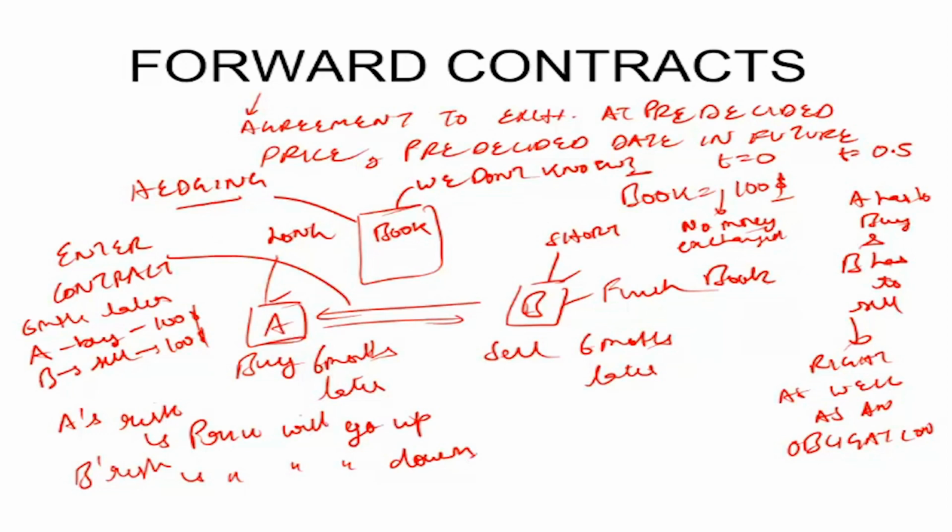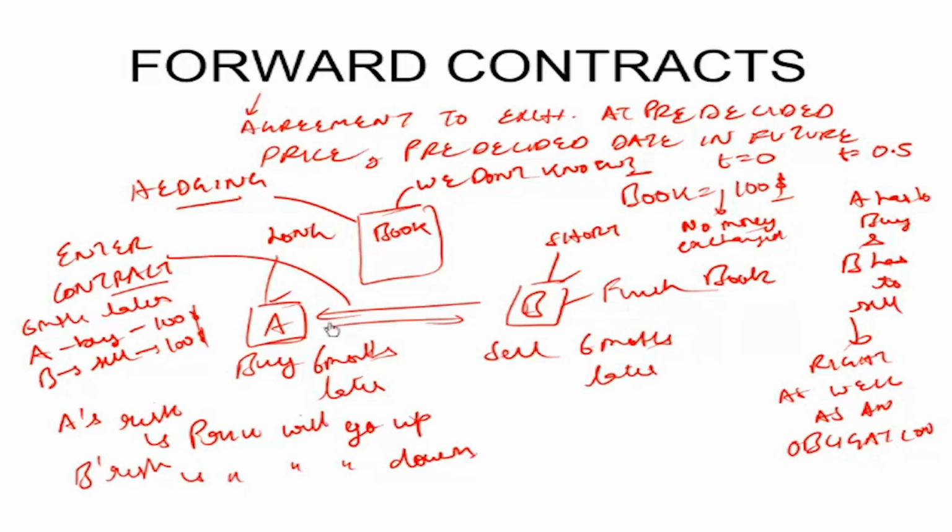A could have entered this contract just for speculation also. A thinks that the price of the book will go up. He has no business in the book. He doesn't even want to read it. But he just thinks that the price will go up so that he will be able to sell it to somebody else at a higher price 6 months later. With such a view, can A still enter this contract?